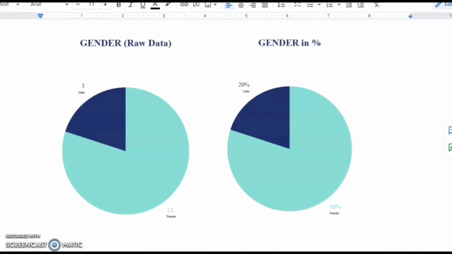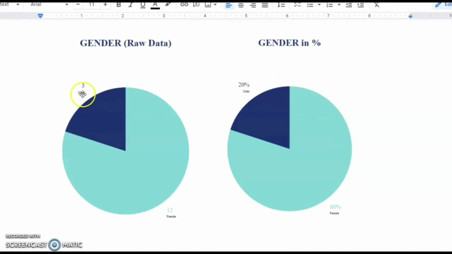The first variable that I chose was gender. In raw data, there were 3 males and there were 12 females. This results in 15 people total. Now when you translate that to percentages, that's 20% male and 80% female.